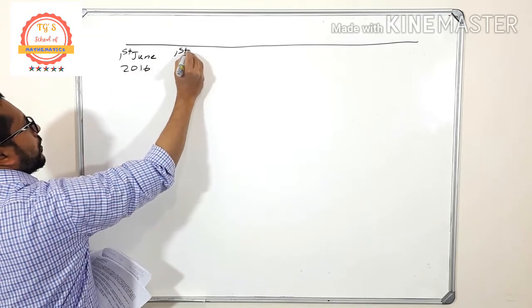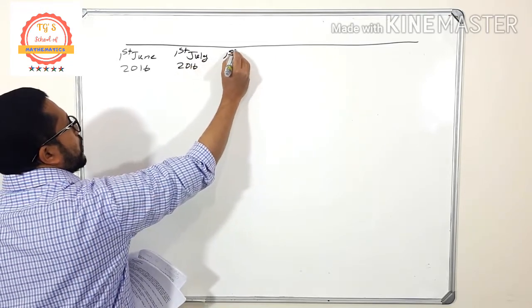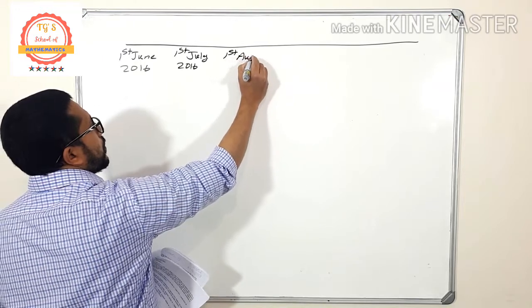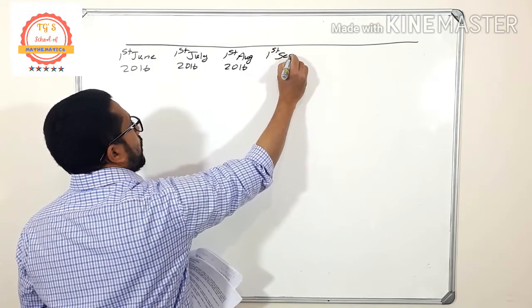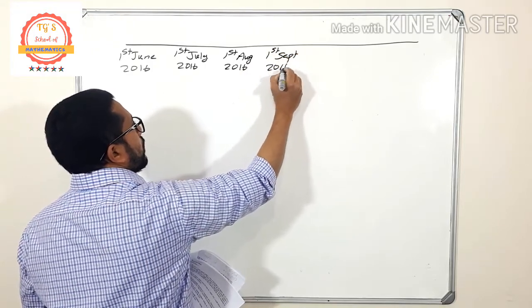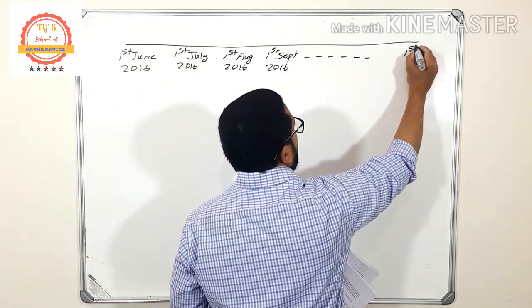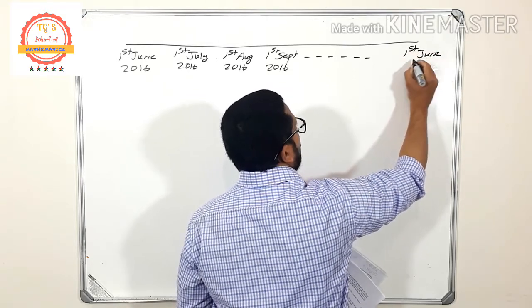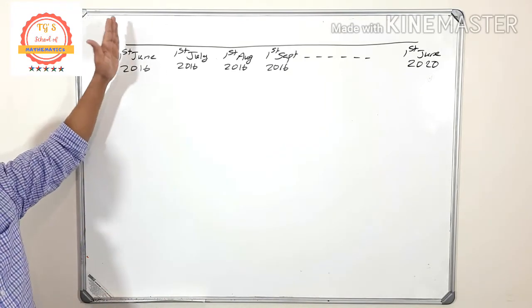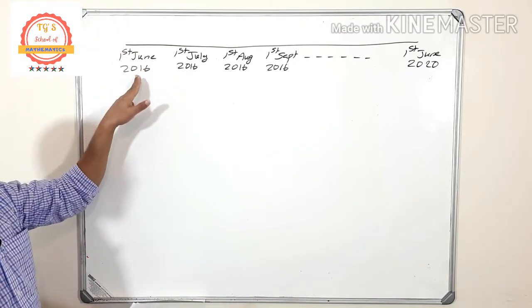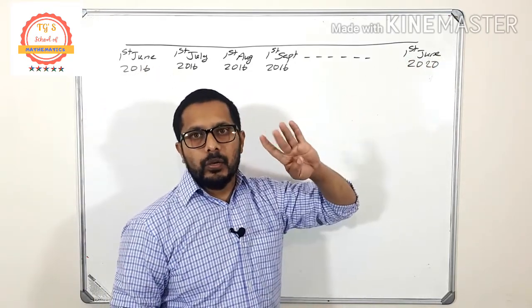This is 1st July 2016, 1st August 2016, 1st September 2016, etc. And the last date is 1st June 2020. So here you can see that the loan started on 1st June 2016 and ended 1st June 2020. That means there are 4 years.